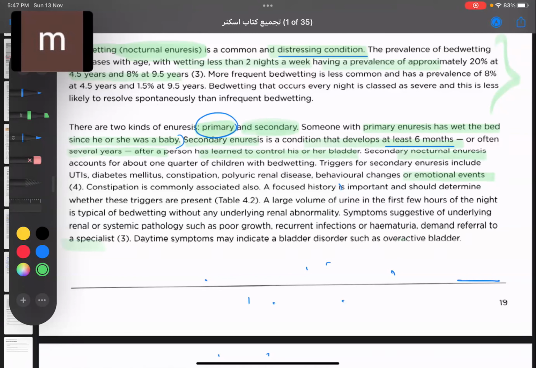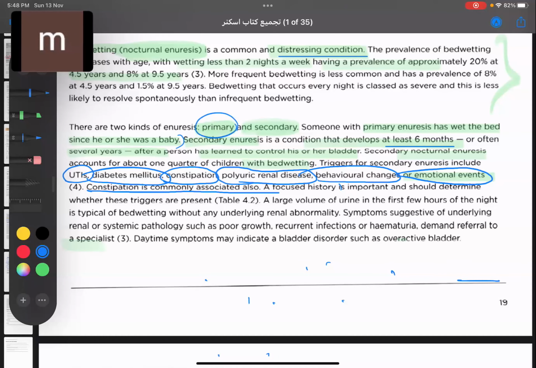Secondary enuresis accounts for about 1/4 of children with bedwetting. Triggers for secondary enuresis include UTI, diabetes mellitus, constipation, polyuric renal disease, behavioral changes, or emotional events. Constipation is commonly associated also.